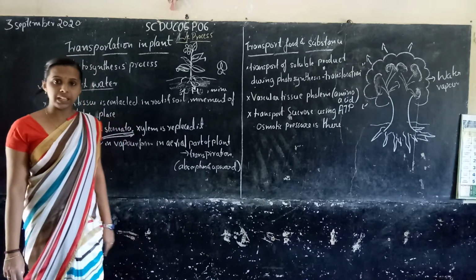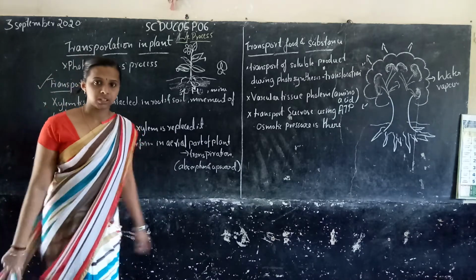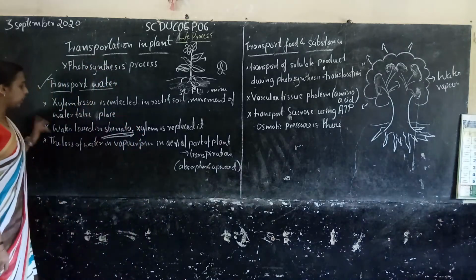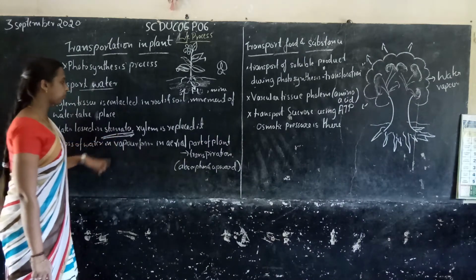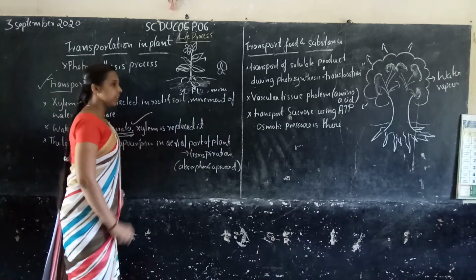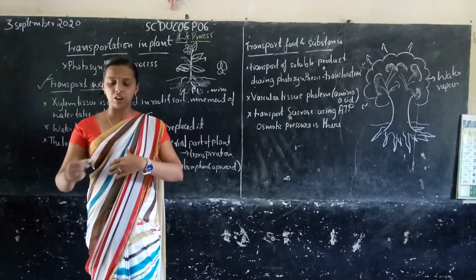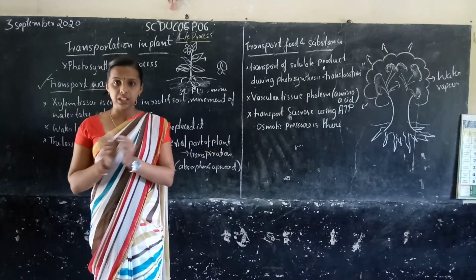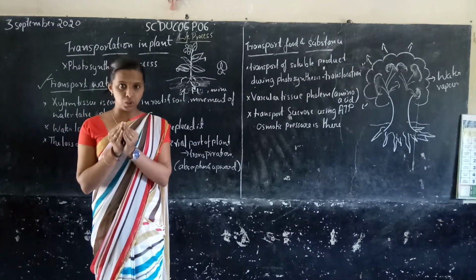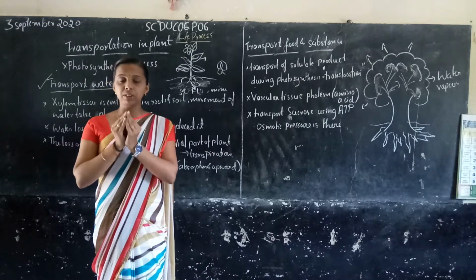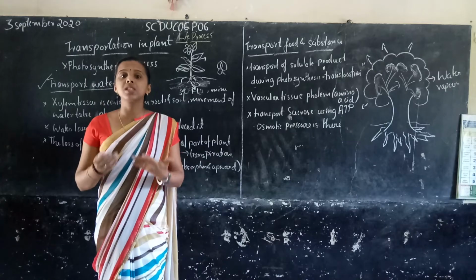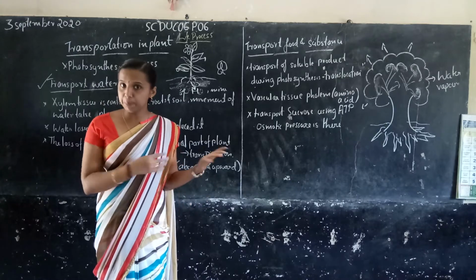Do you know about that? Have you read well? So water is lost through the stomata. We studied that when carbon dioxide or oxygen exchange takes place, the stomata open or close, right? When the stomata are open, the excess water is removed from the plant.